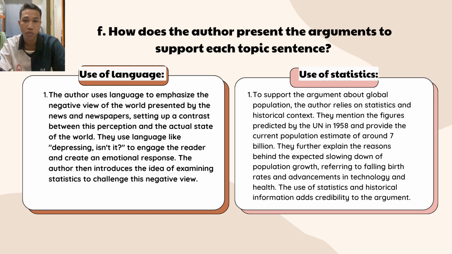Second, to support the argument about global population, the author relies on statistics and historical context. They mention the figure predicted by the UN in 1958 and provide the current population estimate of around 7 billion. They further explain the reason behind the expected slowing down of population growth, referring to falling birth rates and advancement in technology and health. The use of statistics and historical information adds credibility to the argument.